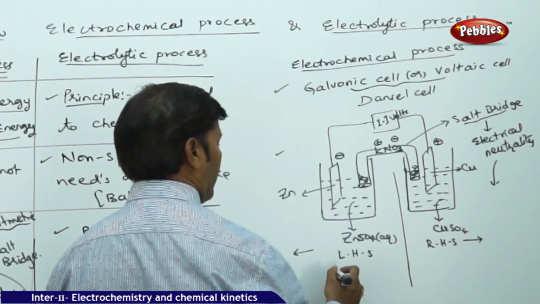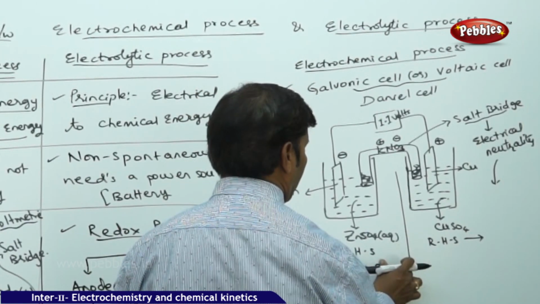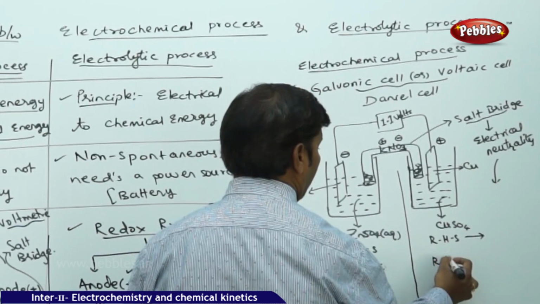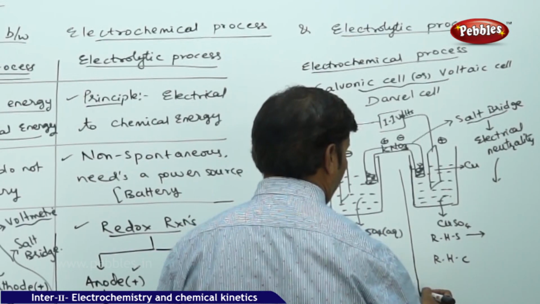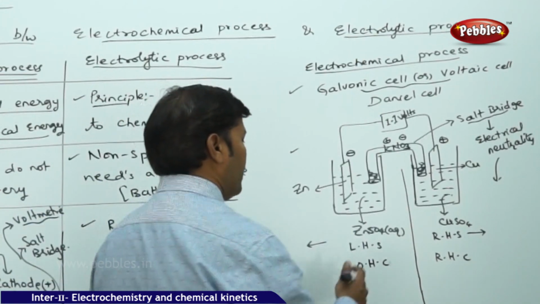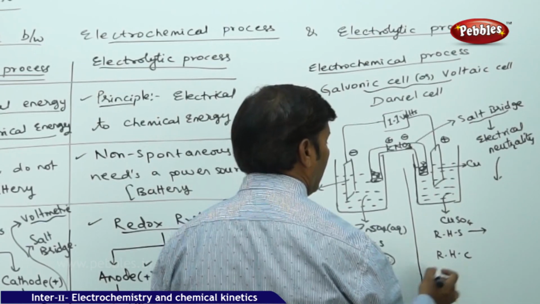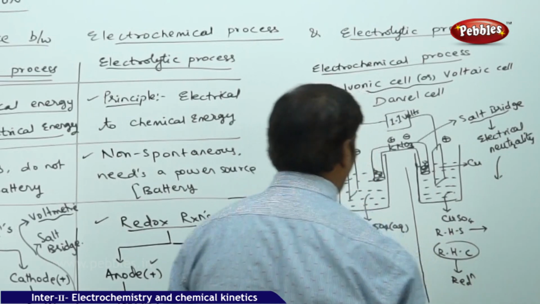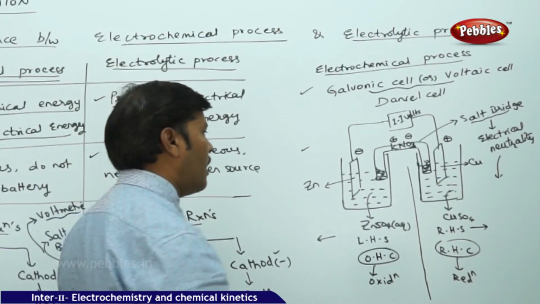On the left hand side I take the oxidation half cell, and on the right side the reduction half cell, RHC. The oxidation half cell involves oxidation and the reduction half cell involves reduction. Both half cells are separated by the salt bridge,